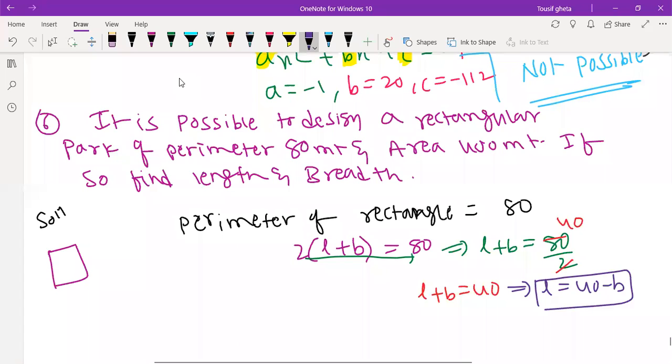Okay, now. Tabrez, now 40 minus B. L plus B is equal to 80 by 2. 2 40s are 80. Correct? Now, Afan, right. Hopefully right. Aditya, understood, Aditya? Aditya, understood?